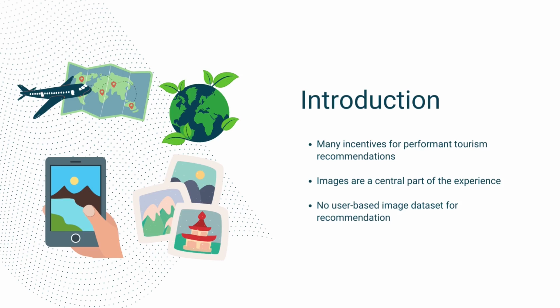First, travel is a central topic for a sustainable society, and travel habits can be driven using recommender systems. Moreover, existing recommender systems on the subject are known to perform poorly in practice. Therefore, there are high incentives for tourism recommendations. In addition, photos are a central part of tourism, and generating profiles using images exclusively can lead to recommender systems with minimal user effort. The main problem is that there are no large-scale datasets containing user images suitable for recommendation.